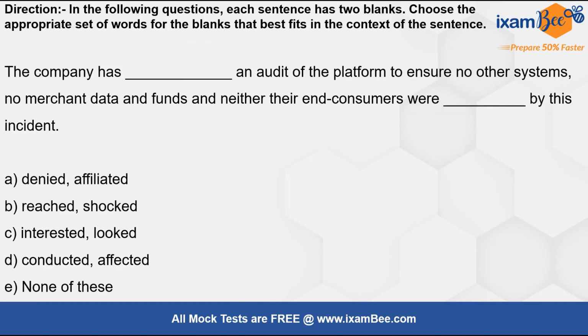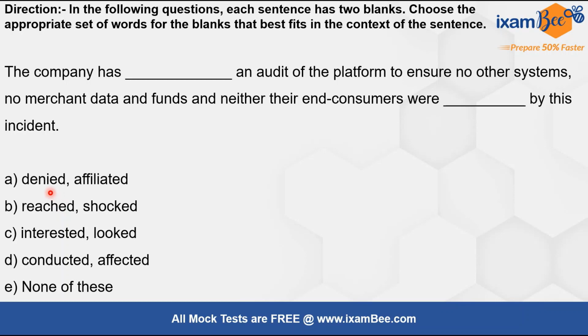Now, in the following questions, each sentence has two blanks. Choose the appropriate set of words for the blanks that best fits in the context of the sentence. Now, the company has dash an audit of the platform to ensure no other systems, no merchant data and funds, and neither their end consumers were dashed by this incident. The company will either deny or the company will conduct an audit. Now let's see. The company will not reach or will not be interested an audit, right? These do not make sense.